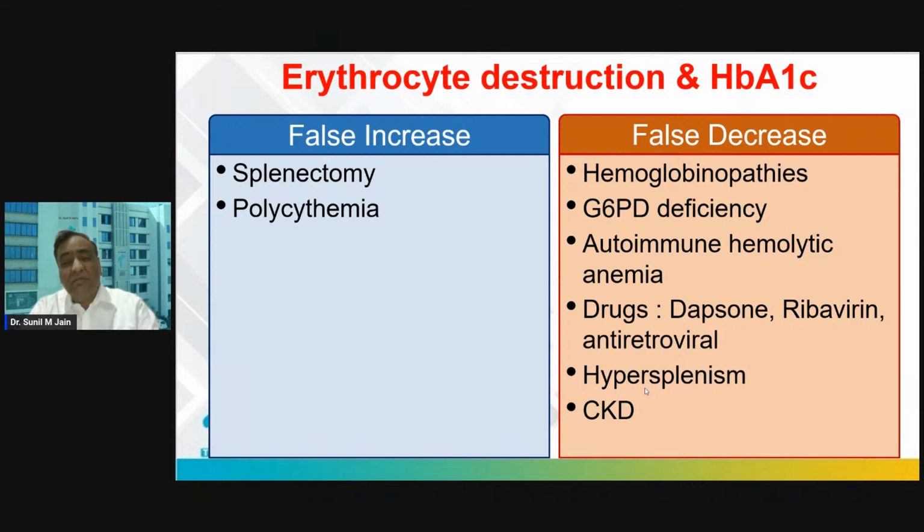And here there are many conditions which can cause a false decrease in HbA1c. Those hemoglobinopathies which cause hemolytic anemia, and there are many such scenarios. G6PD deficiency, where people have a subtle hemolysis going on. Patients who have autoimmune disorders with autoimmune hemolytic anemia. Many patients are receiving drugs like antiretroviral drugs.